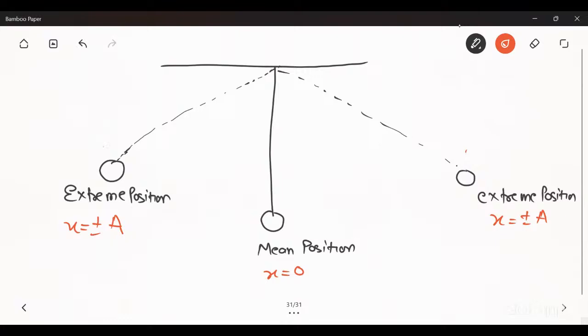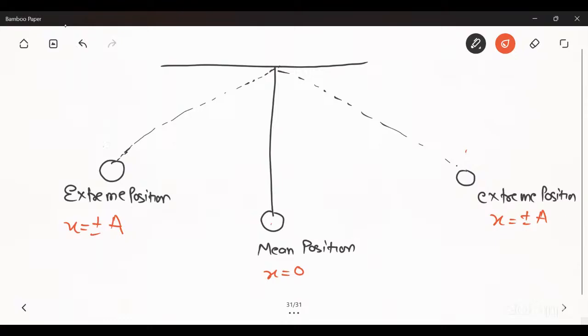This motion is known as oscillatory motion or simple harmonic motion. The mean position is where we consider displacement to be zero, and at the extreme positions the displacement is equal to plus minus the amplitude.